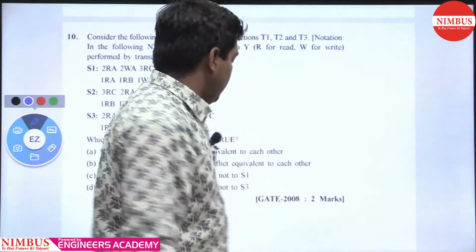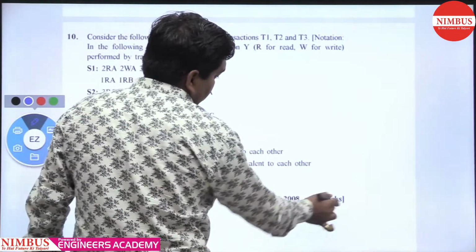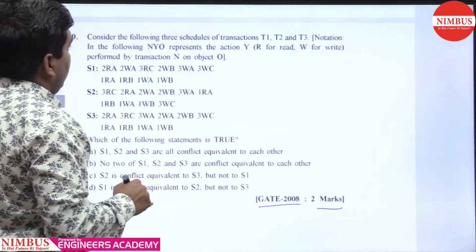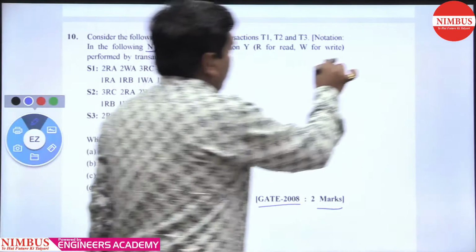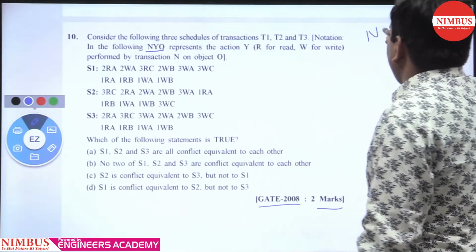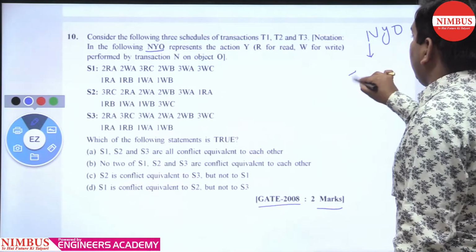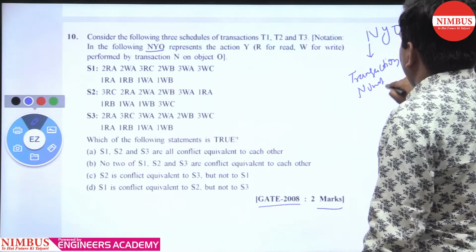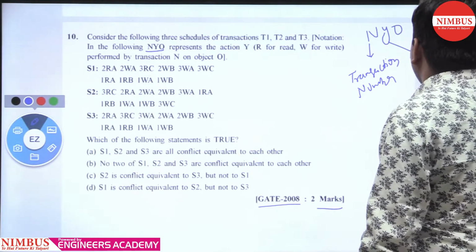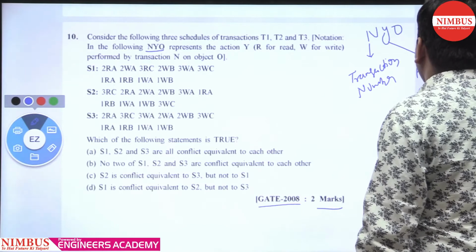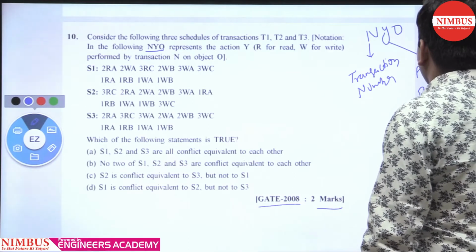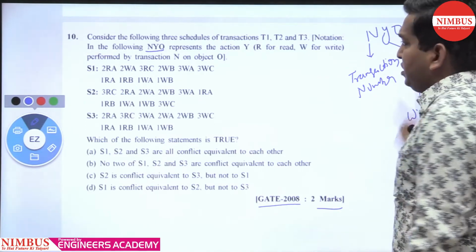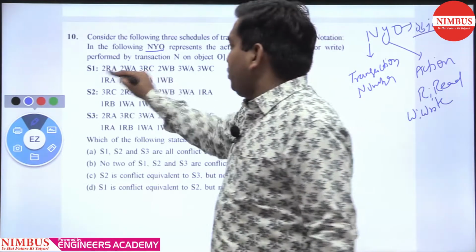Hello student, this question came in GATE 2008, 2 marks. Consider the following 3 schedules T1, T2, T3 and the notation NYO. Here N denotes the transaction number, Y denotes the action, R for read and W for write, and O denotes the object, meaning the data item A, B, C, whatever. For example, S1 2RA.